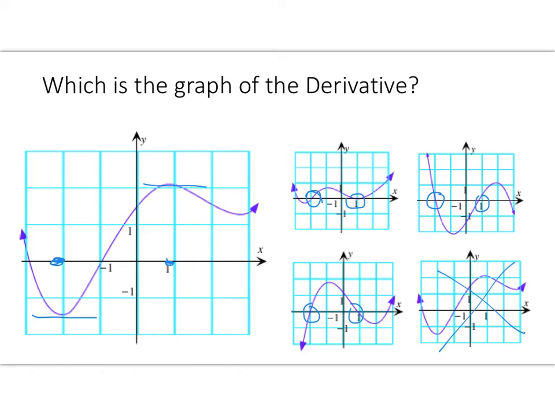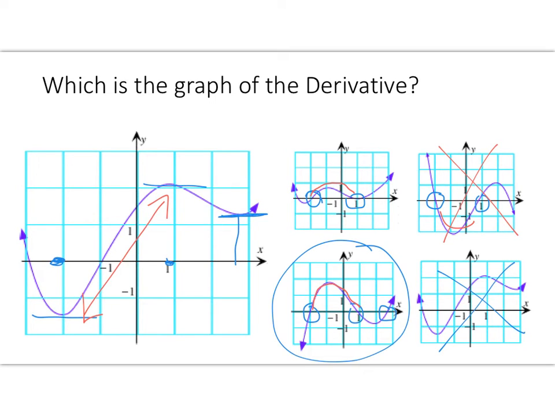So the next thing you look at is what's happening between the zeros. So from negative 2 to positive 1, this is a positive slope, which means over here, under my choices, the graph has to always be positive between those two values, which in this case it is. Here it's negative, so now I've eliminated a second one. Now if I look a little bit closer, it looks like right here I actually have another 0. So it's going to go negative, 0, and then positive again. And so this is right before number 3, which is just here. So I know this is the graph of my derivative.